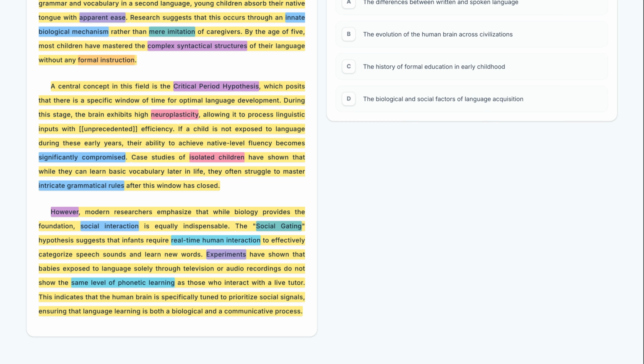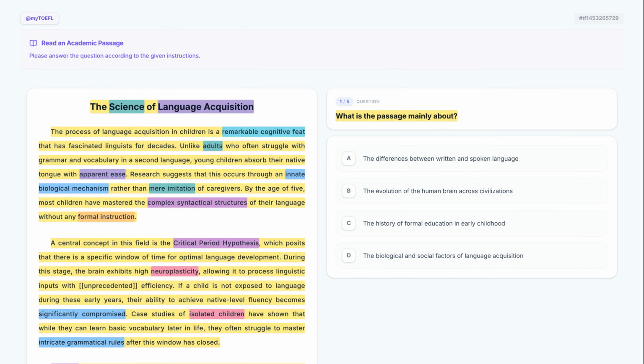Finally, the passage concludes that language is both a biological and a communicative process. By quoting social signals, the author emphasizes that our brains are hardwired to learn through others. What is the passage mainly about? This is a main idea question, indicated by the phrase mainly about. We need to find an option that encompasses both the biological mechanisms and the social factors discussed in the 3 paragraphs. Now, keeping this in mind, let's evaluate our options.